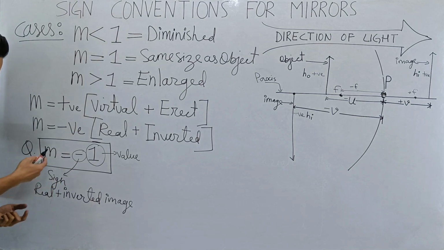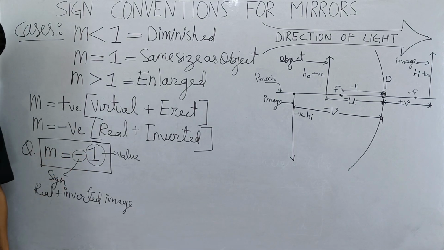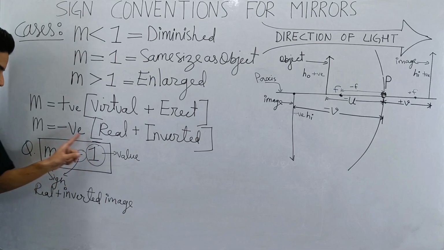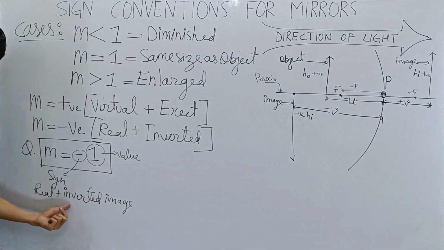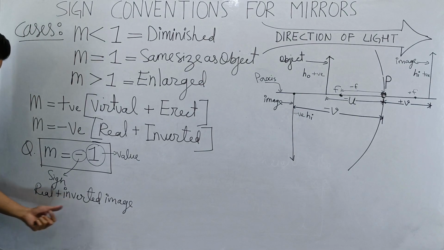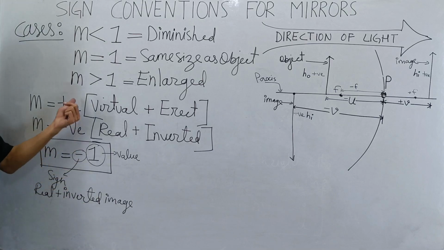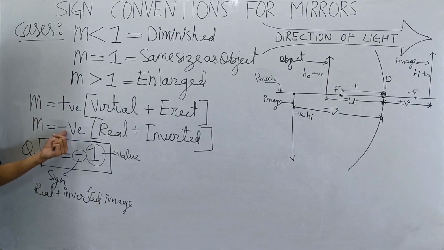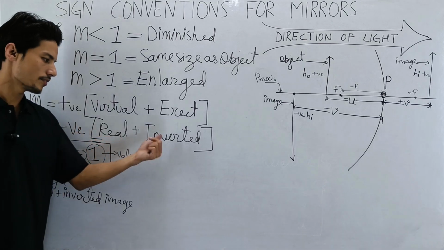All I have is this value, m is equal to minus 1, and I can tell you so much about the image. I can tell you about the nature of the image, which is real and inverted. How am I able to tell you? Because of this. So you have to know this. If you know this, then you can tell about the nature of the image. This negative sign tells us that the image formed is real and inverted.